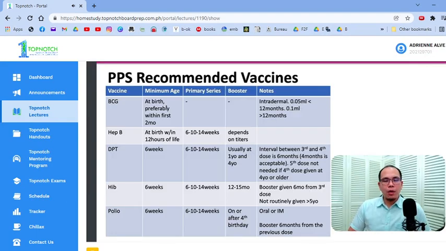Okay? Okay, so in this next few slides, you will see the PPS recommended vaccines. Again, you have to memorize this. To give you a clue, para mas madali mag-memorize, by default, a lot of these vaccines would follow the schedule of 6, 10, and 14 weeks. Okay? 6, 10, 14. Okay?